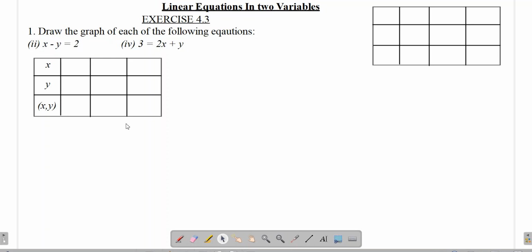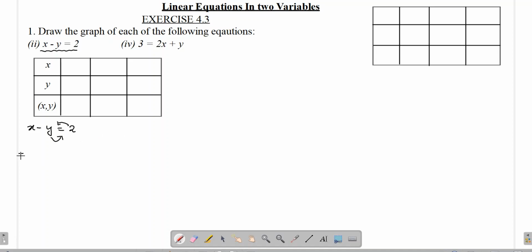So let us begin with the first question, that is x minus y equals 2. We will start with the first step, and what was that? It was writing y in terms of x, or isolating y from the other terms and numbers of the equation. So we have the equation as x minus y equals 2. To isolate y, since it is negative, I'll shift this y to this side and this 2 to the other side.